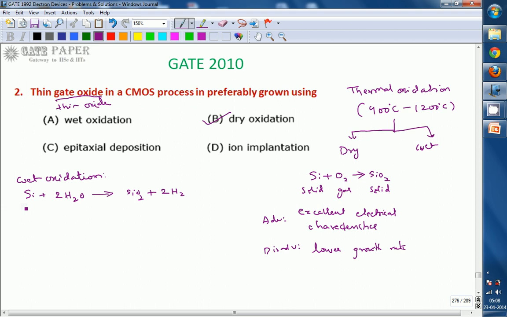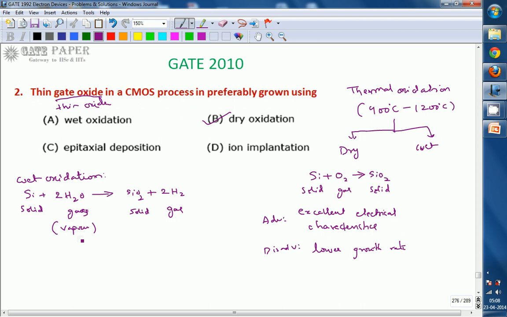Here, silicon is solid, 2H2O is gas or water vapor, the silicon dioxide is again solid, and what you get as the other product is gas. This is called wet oxidation, as you are using water vapor; water is treated as wet.